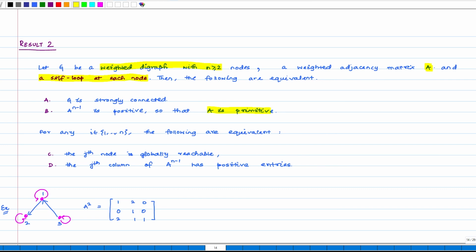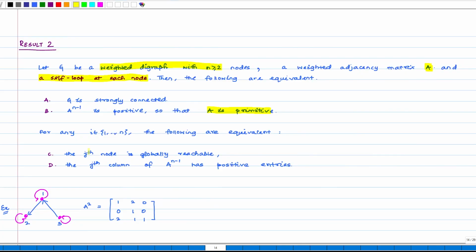Let us quickly look at an example of it, but before we do, let us look at a more relaxed version of this. Instead of the digraph G being strongly connected, let us now relax by saying that one of the nodes is globally reachable, meaning the jth node is globally reachable. In that case, because of the presence of the self loops, the jth column of A raised to the power n minus 1 has positive entries. And here is an example of it.